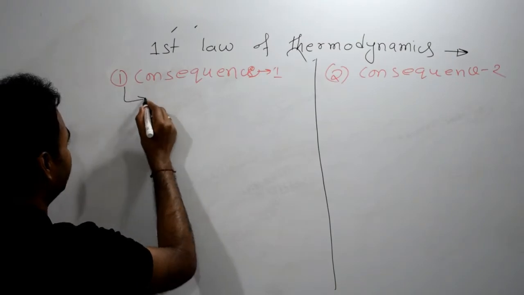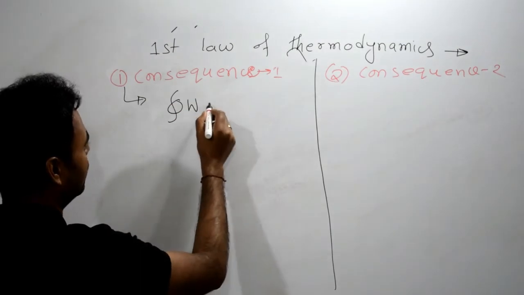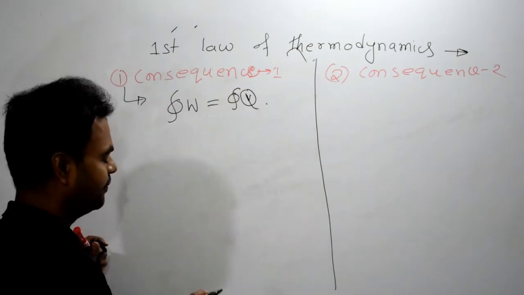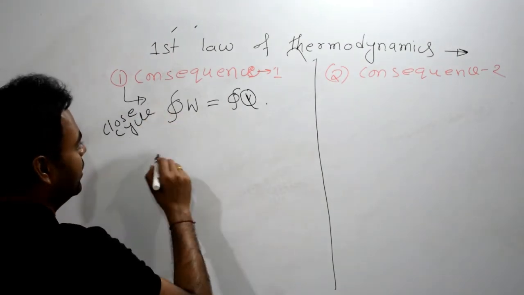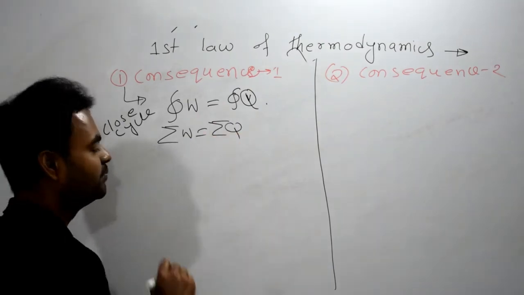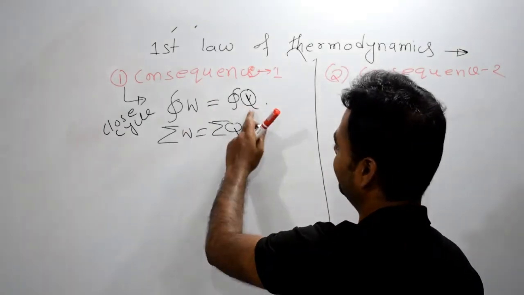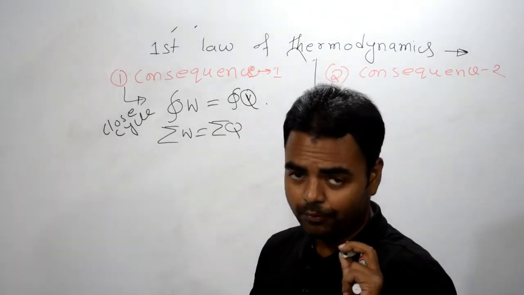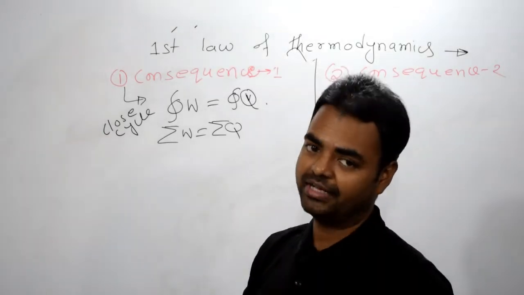It says that for a closed cycle, dQ or dW, W is equal to Q. This is possible only for a closed cycle. It can be written like this: summation of W is equal to summation of Q. For a cyclic change, Q is equal to W and W is equal to Q. But one most important thing we also come to know from here.